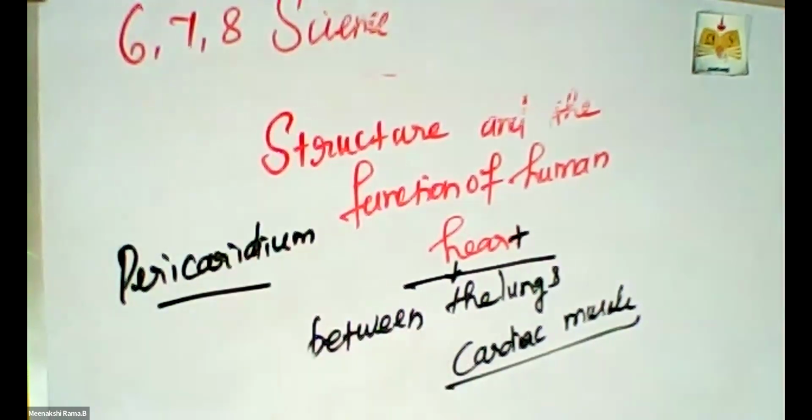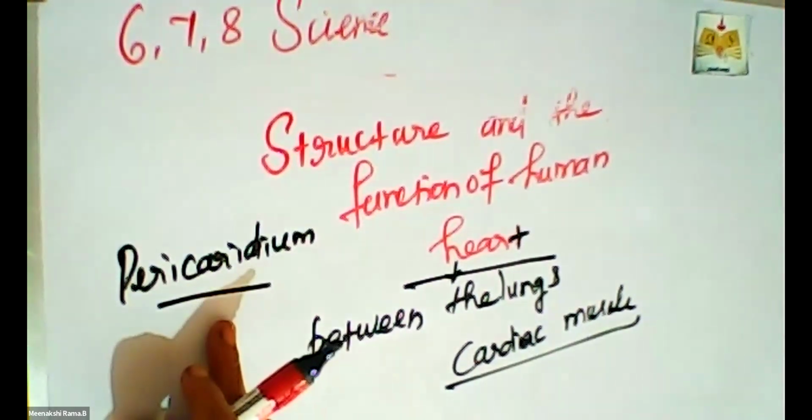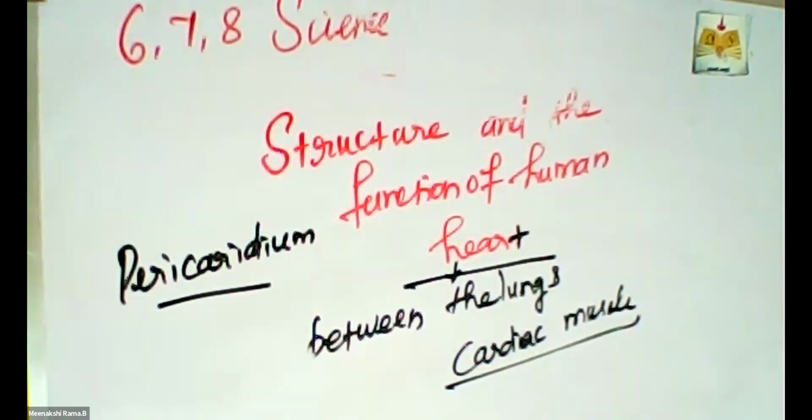This is a 1 mark important question. Pericardium means the double walled sac enclosing the heart, and it contains a lubricant fluid that is used to reduce friction, because it is always functioning throughout our life.